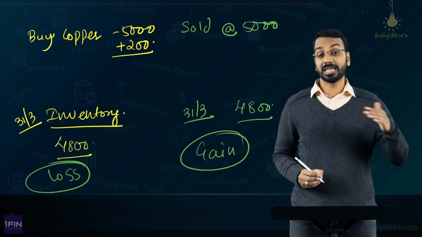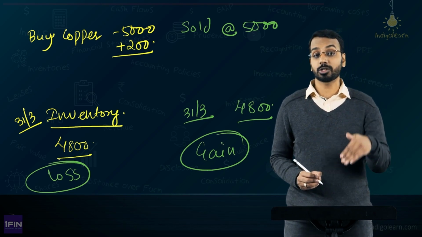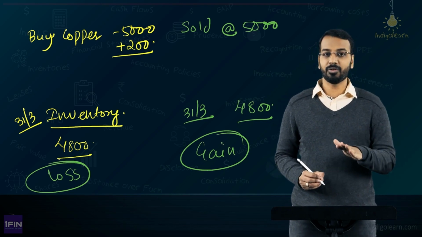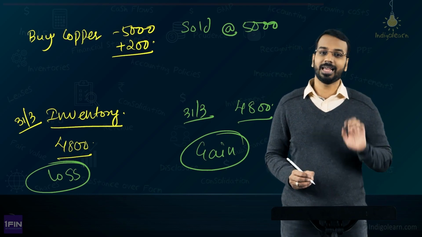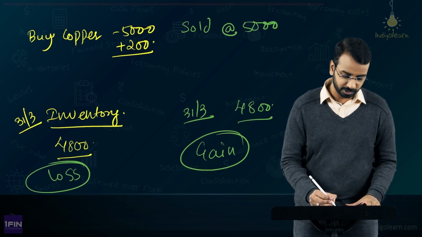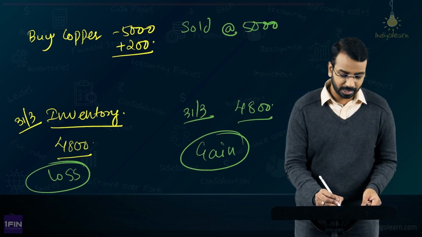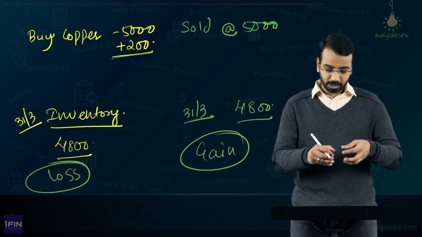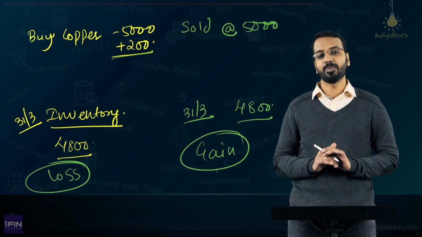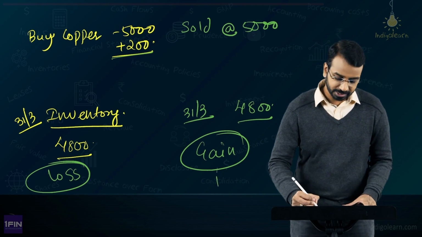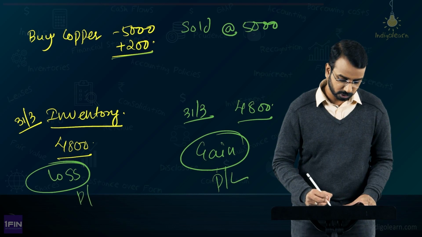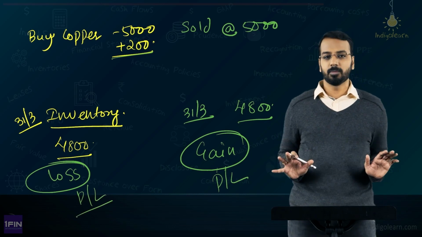Why loss? Because inventory you will value at lower of cost or net realizable value. What is the net realizable value here? 4,800 plus 300, that will become 5,100, whereas the cost is 5,200. So, there is a loss being booked here and a gain being booked there. Now, this gain will be recognized in P&L, this loss also will be recognized in P&L, no problem.